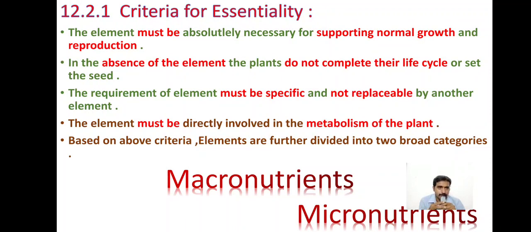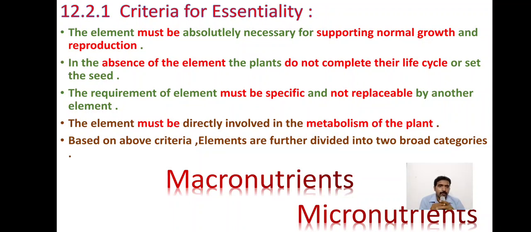You know what metabolism is: all the catabolic and anabolic activities are generally called metabolism. So it is very important which metabolism the element is involved in, and it must be directly involved in that metabolism. That is an essential element.